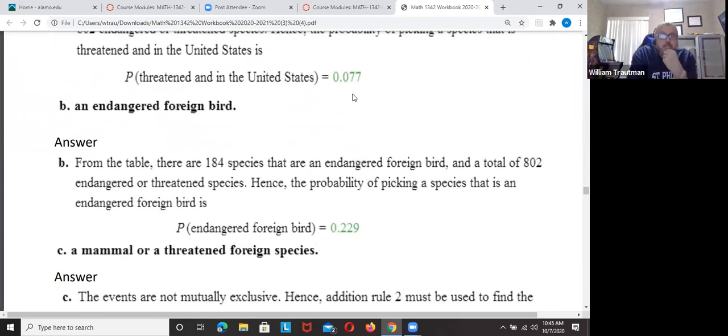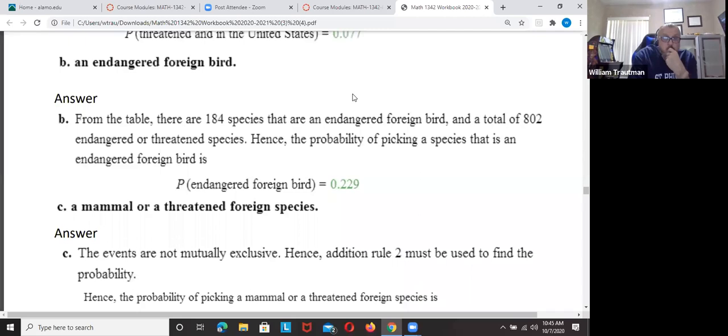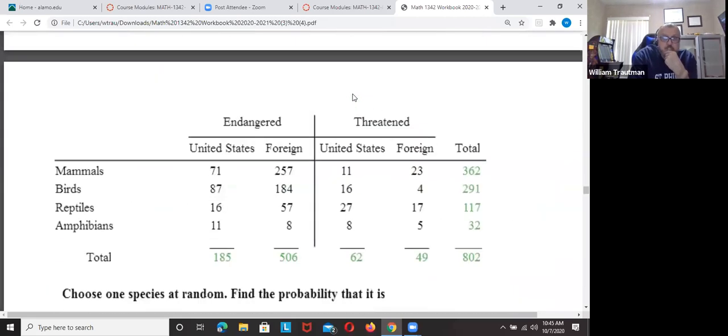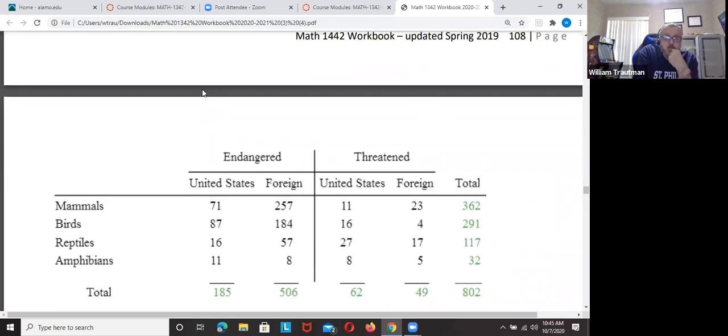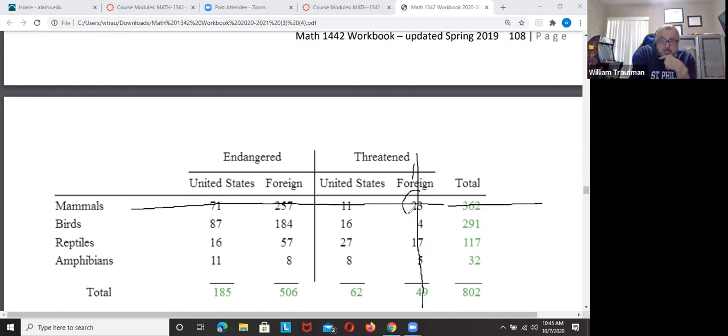A mammal or a threatened foreign species. Okay, so let's do C. A mammal or a threatened foreign species. So if you look, here's the mammals. These are threatened foreign species. Do you see how something we added twice? If I add all across the top, I get the probability of a mammal plus the probability of a threatened foreign species.